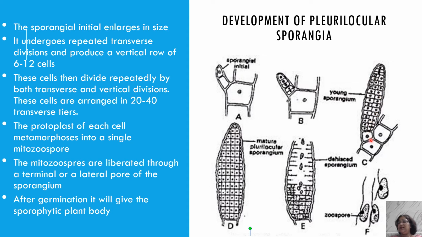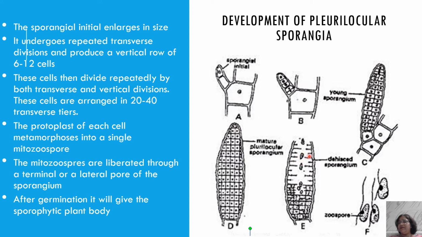So the structure elongates, it may be stalked, and each cubical cell will then get metamorphosed into a zoospore. It is the zoospore, and then you can see here, this is the mature one.